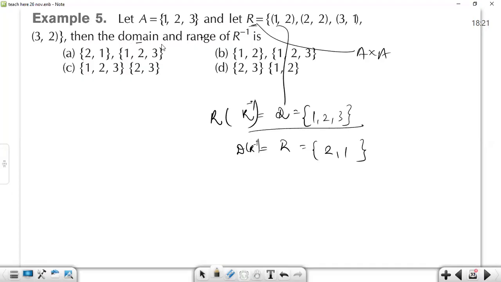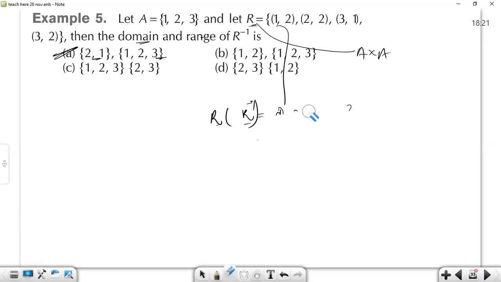So the domain of R inverse is {1, 2}, and the range of R inverse is {1, 2, 3}. And no other option is there, so option A will be your correct answer. Clear? Any doubt? And there is a mistake in this question. Can you spot it?